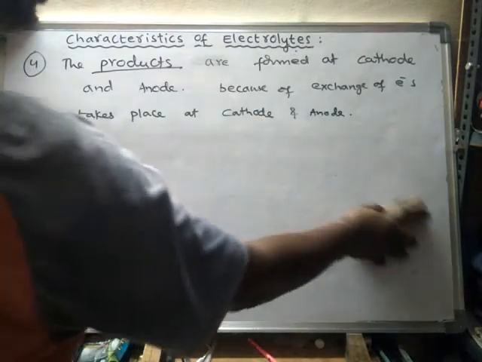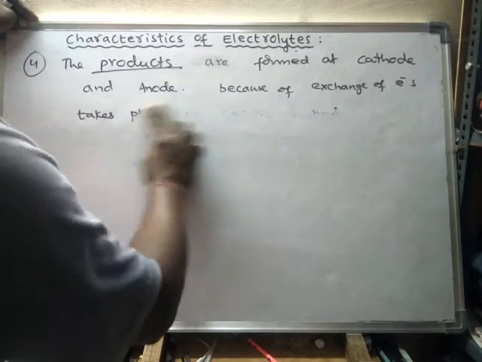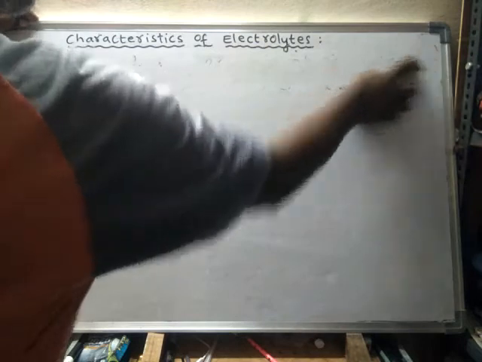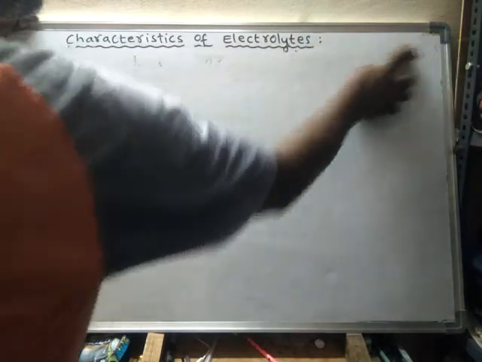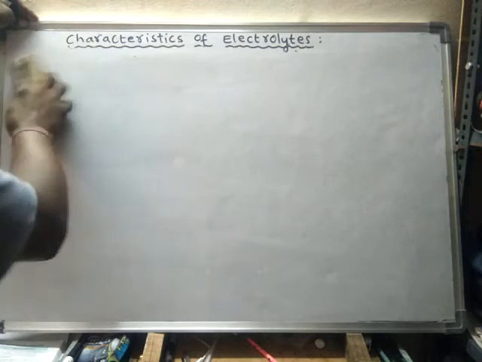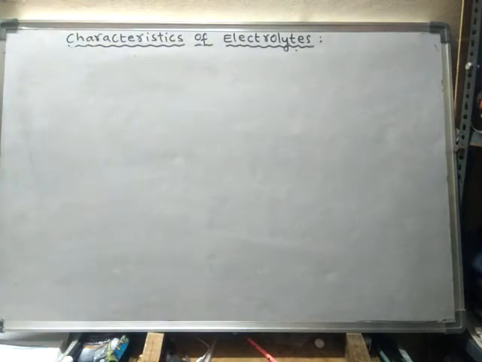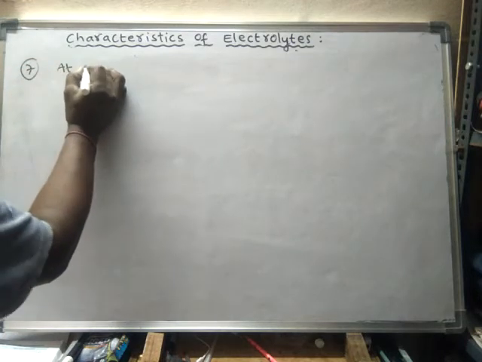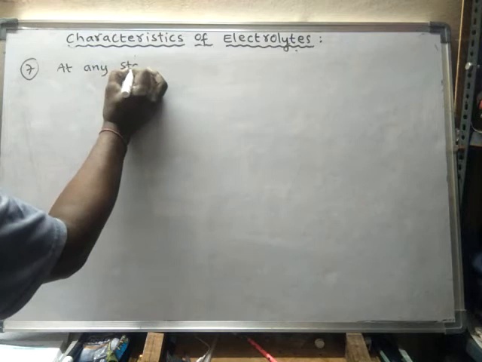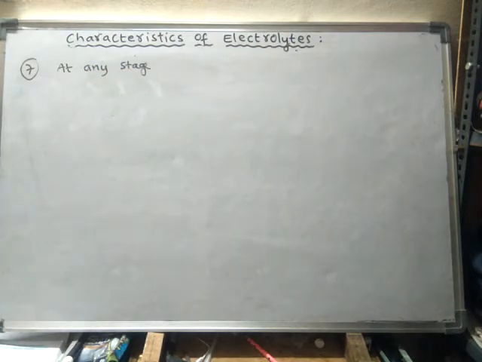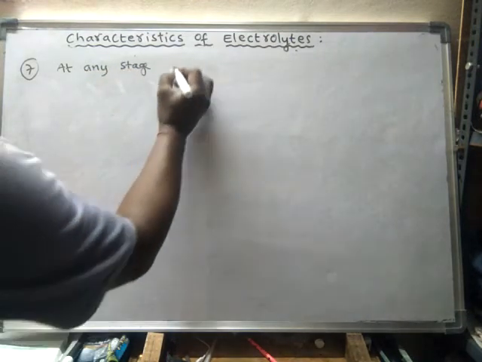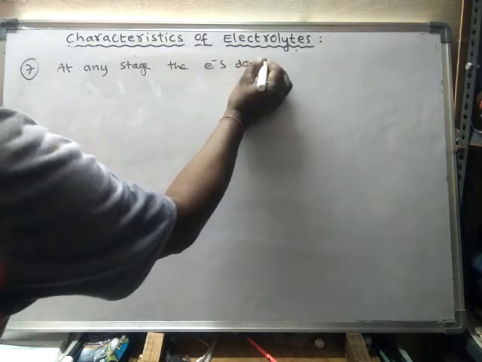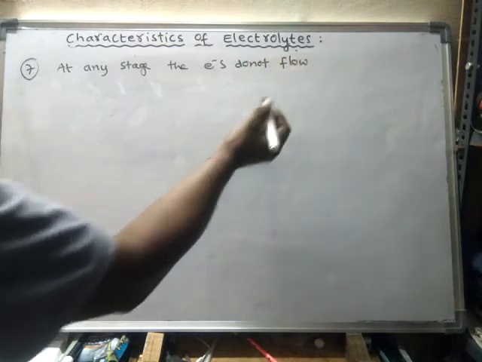Then which one will flow in the electrolyte? Ions will flow.